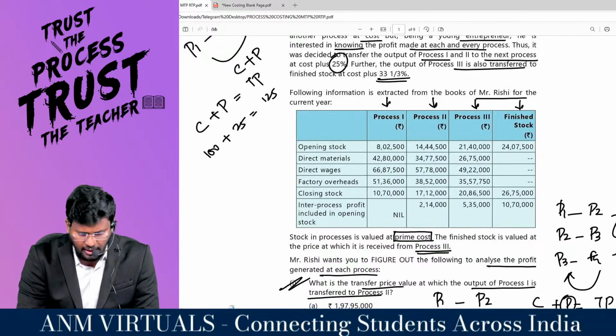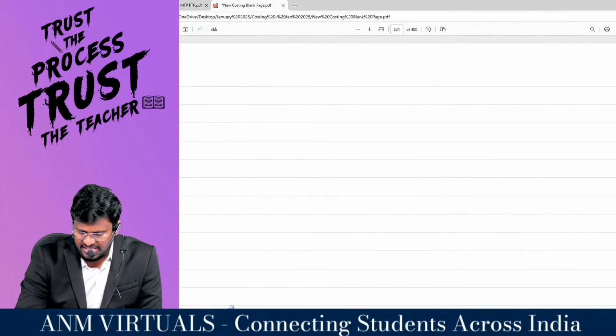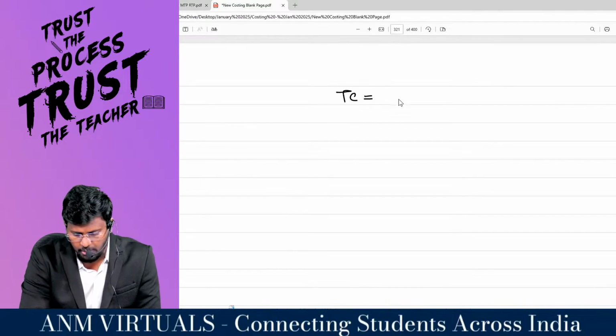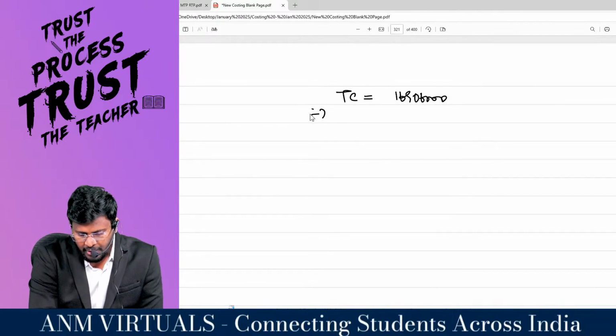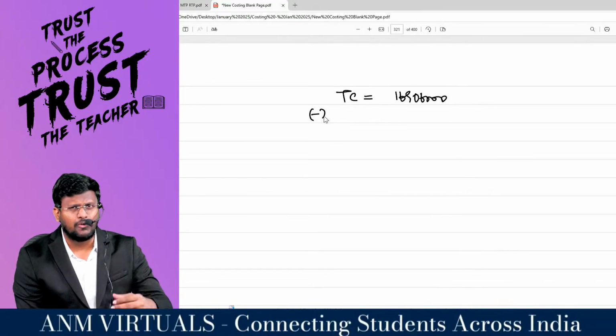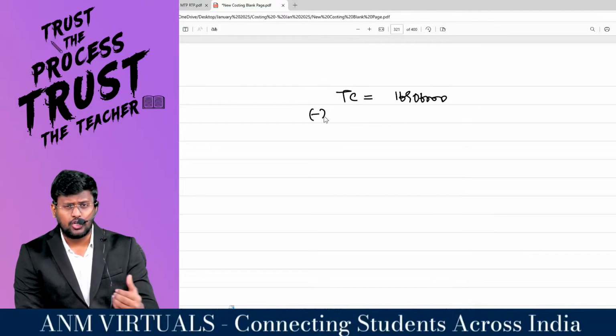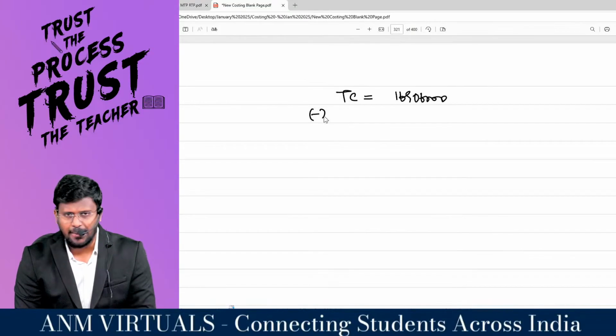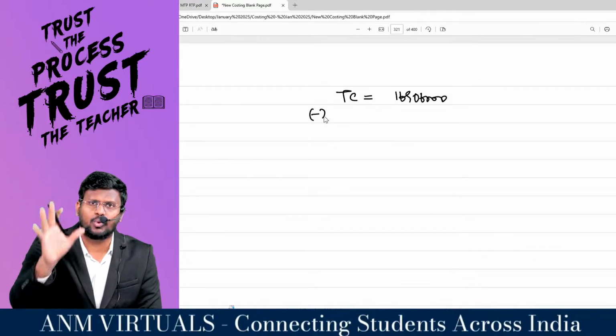So totally 1 crore 69 lakh. The total cost incurred by process 1 is 1 crore 69 lakh 6,000. This is the cost of goods available for sale, or rather for transfer to the next department. So the first process can transfer a maximum of this much amount to the next department.